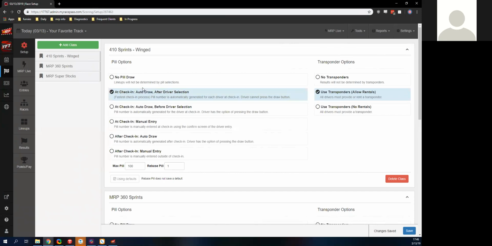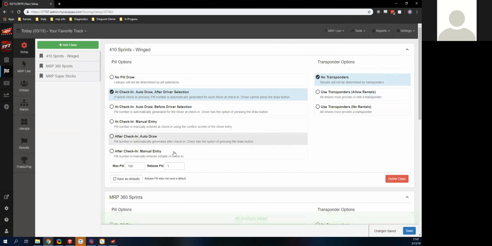So based on how I created my schedule from earlier, when you saw me do that, I actually have all of my classes listed out here, and it wants to know what we're going to do about pill draw and what we want to do about transponders. So today I'm going to use the fast check-in process that we have available, and then I'm going to say no transponders for now. I'm able to save these as a default.